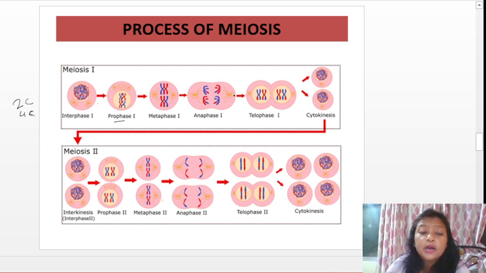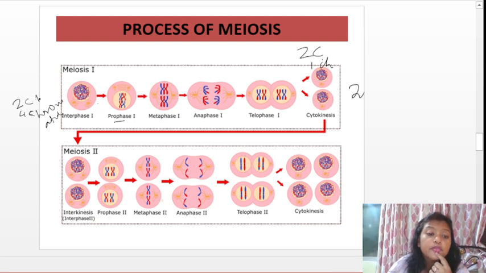Then in anaphase 1, it's being pulled towards the poles, and in telophase 1 division is occurring, and cytokinesis, you can see the last one, cytokinesis in meiosis 1. Here it is leading to the formation of 2 chromatids and 1 chromosome. Remember this: here it was 4 chromatids and 1 chromosome, 4 chromatids and 2 chromosomes, and here it is dividing. It's reducing, forming 1 chromosome with 2 chromatids, for each chromosome.